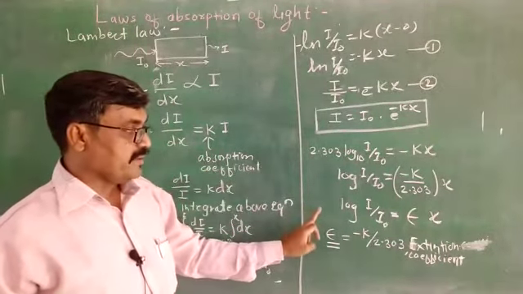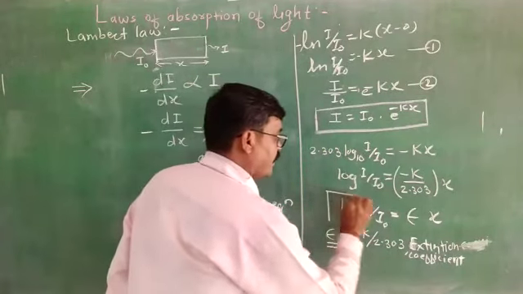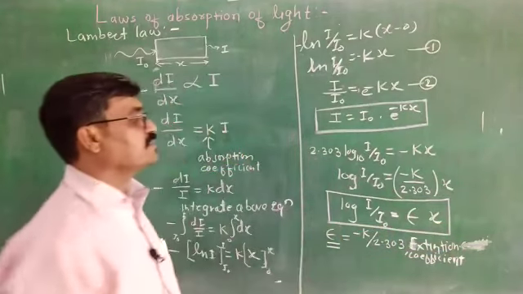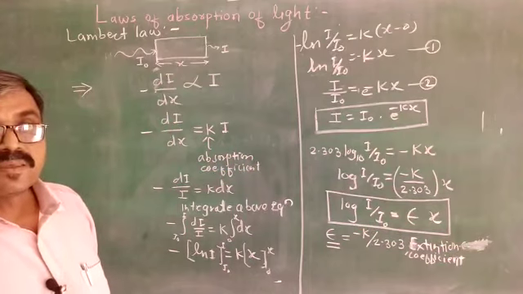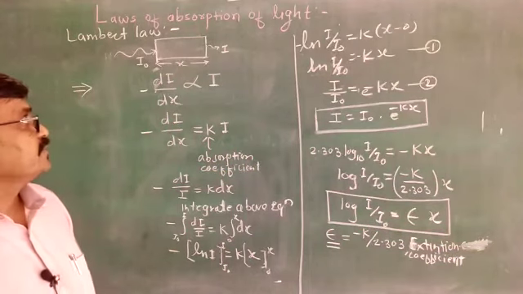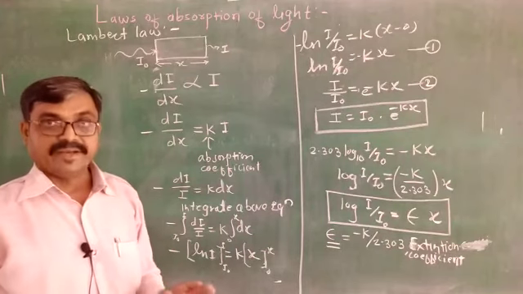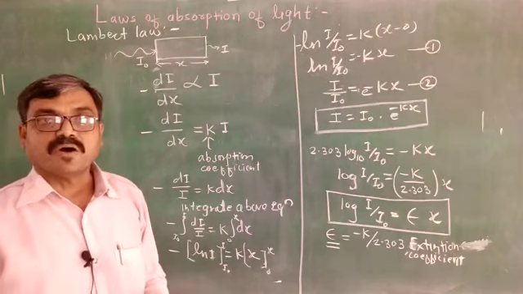After further solving, this law becomes log of I upon I0 is equal to epsilon x, where epsilon is the extinction coefficient. In this way, this is Lambert's law for solids, that is Lambert's law for the absorption of light.